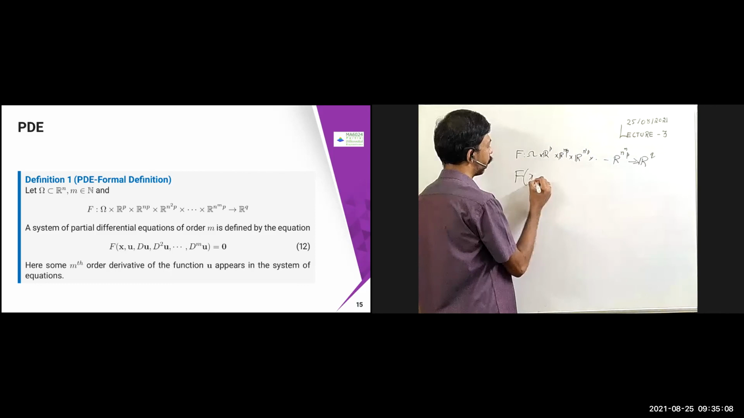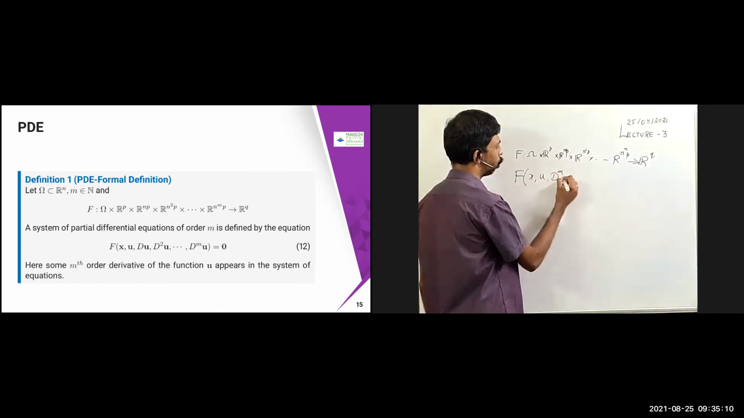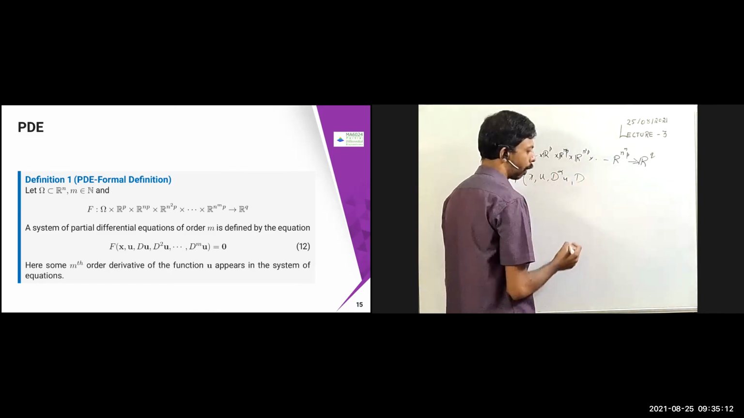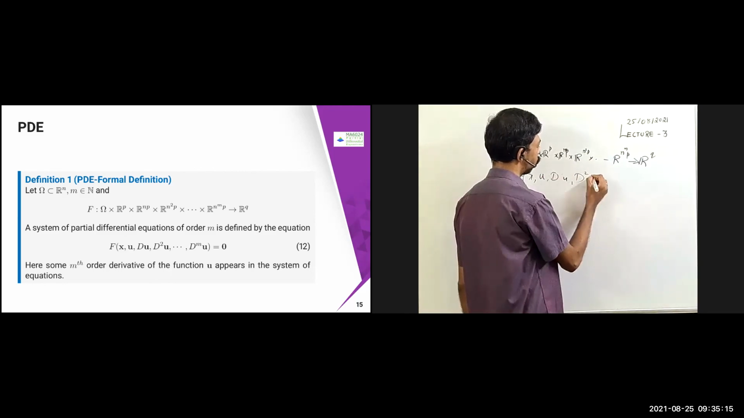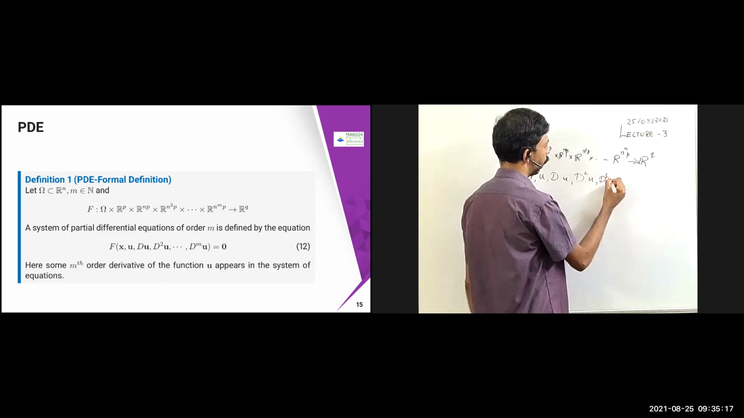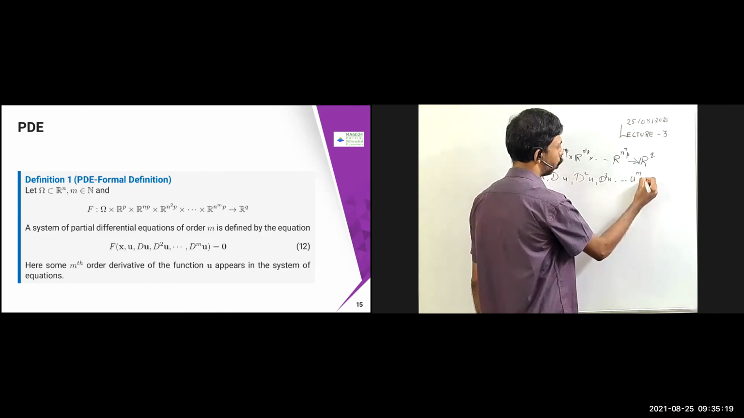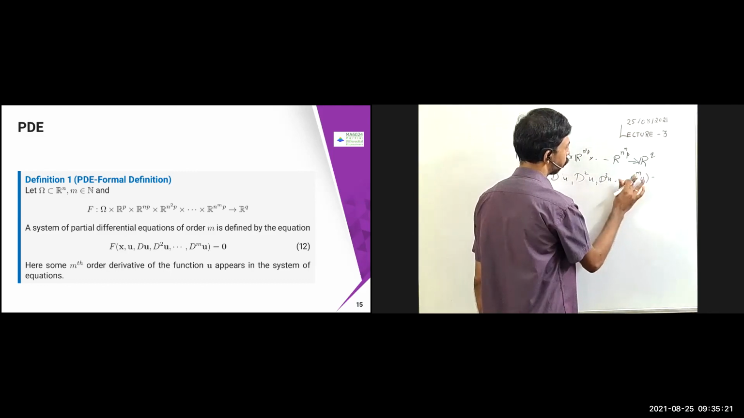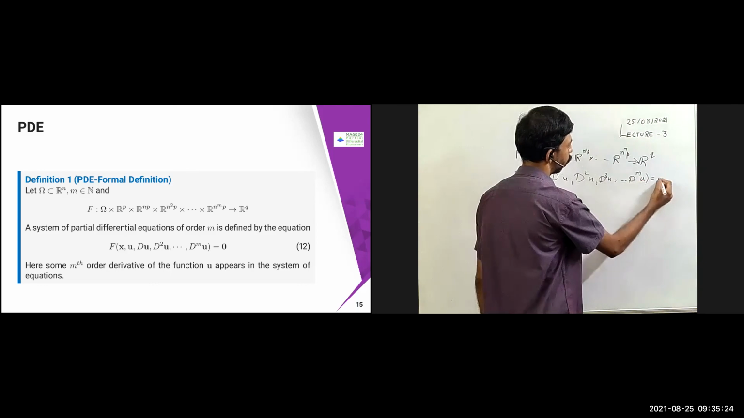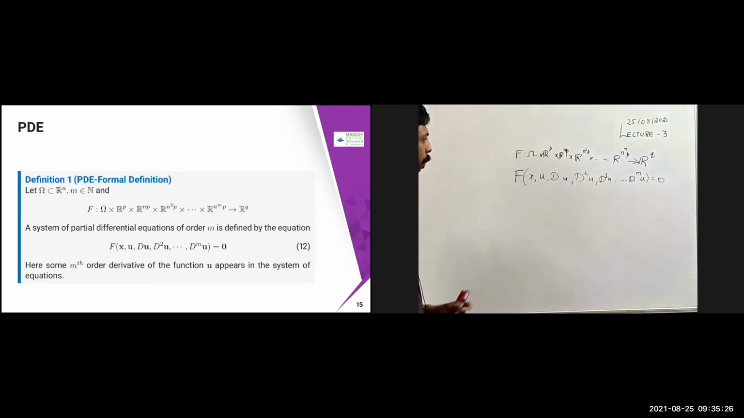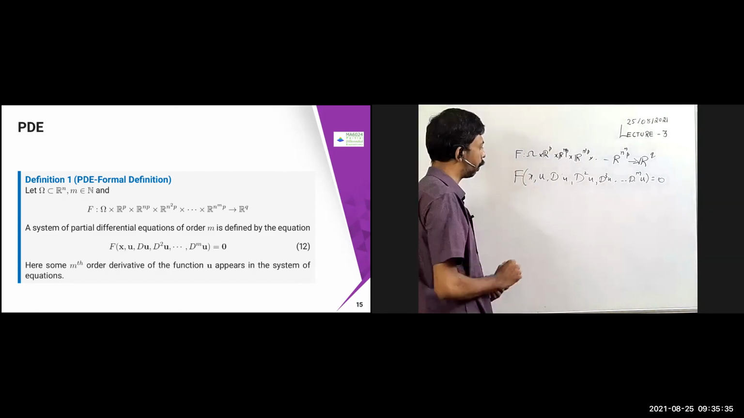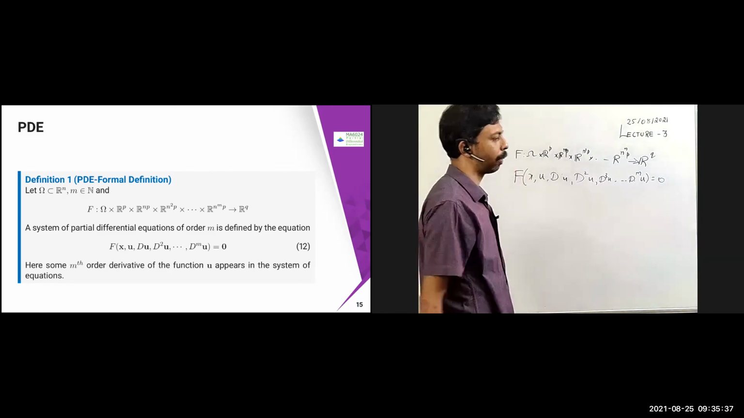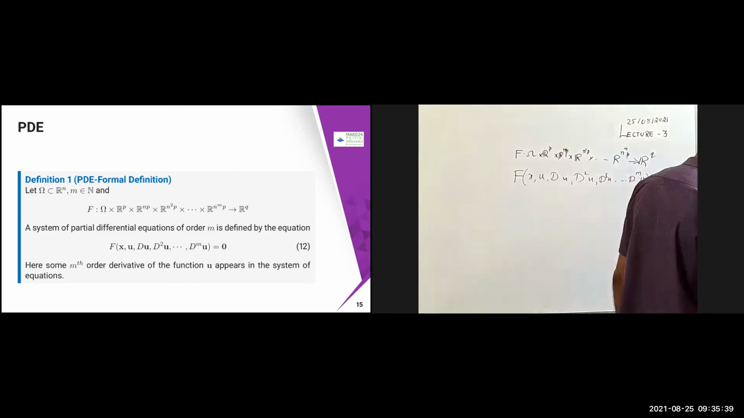We can say F of x comma u comma D alpha u, D square u, D cube u, etc., D power m u equal to 0. So this is the formal definition of the PDE which we have seen. This is called an mth order PDE, with the mth order derivative of the function. This is called a system of PDE. Now we are going to classify them. How are we going to classify? Let us see that.